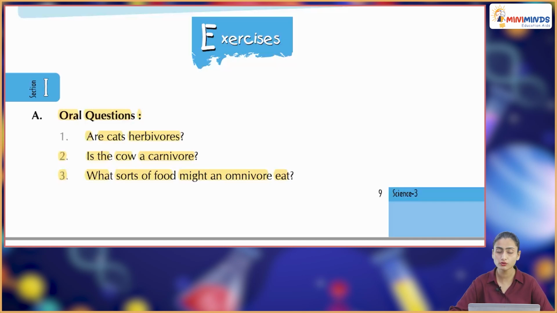Are cats herbivores? False. Is the cow a carnivore? False. What sort of food might an omnivore eat? Plant as well as meat.